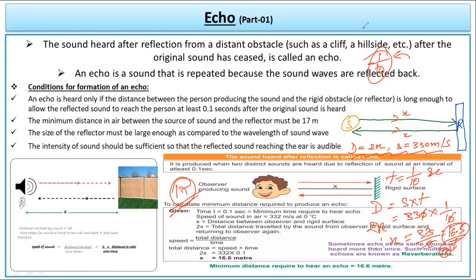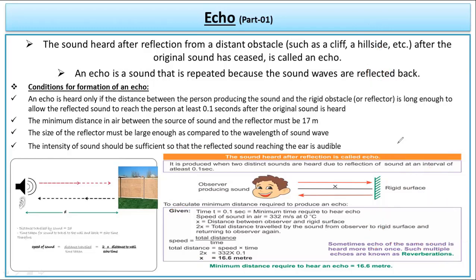So if you are listening to the sound once again when you speak out in a huge empty hall, or you are standing in front of a valley, and when you produce the sound you can hear the sound once again after the original sound, then it is called an echo. So it is a little different from the reverberation.